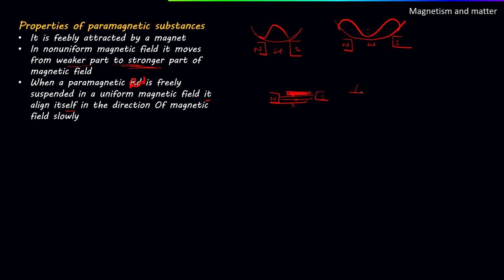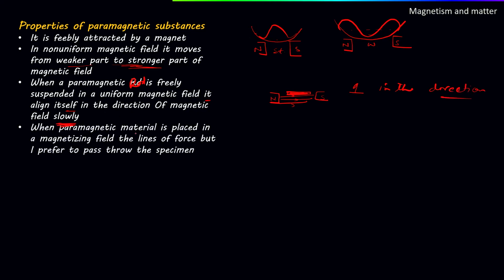So those were perpendicular, but here these are in the direction, but slowly.